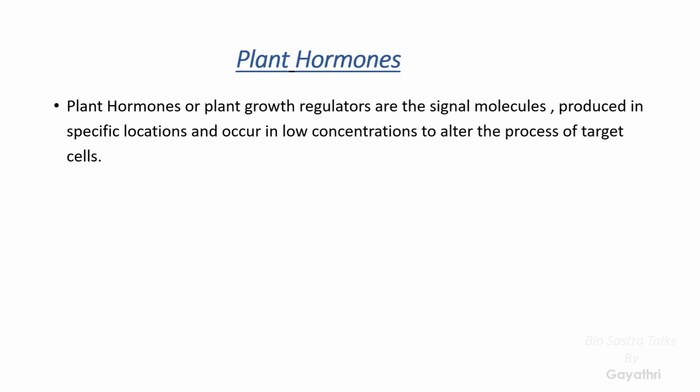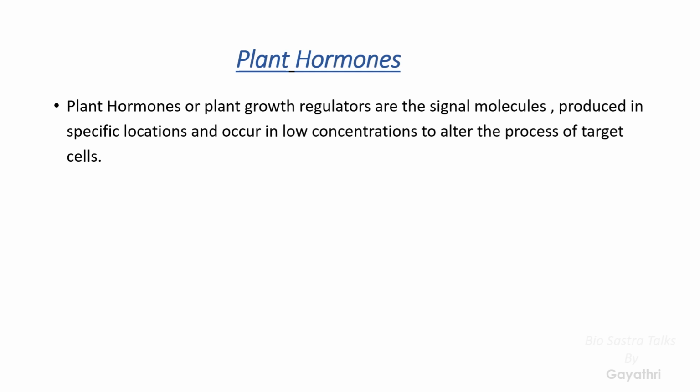Next we'll see the plant hormones, the next compounds. As we already discussed nutrients and pigments, hormones are also molecules which help in plant growth. That's why they are also known as plant growth regulators, meaning they regulate the growth of the plant. But these plant hormones are present in different places of the plant: some of them are present in the leaf, some in the stem, and some in the roots.